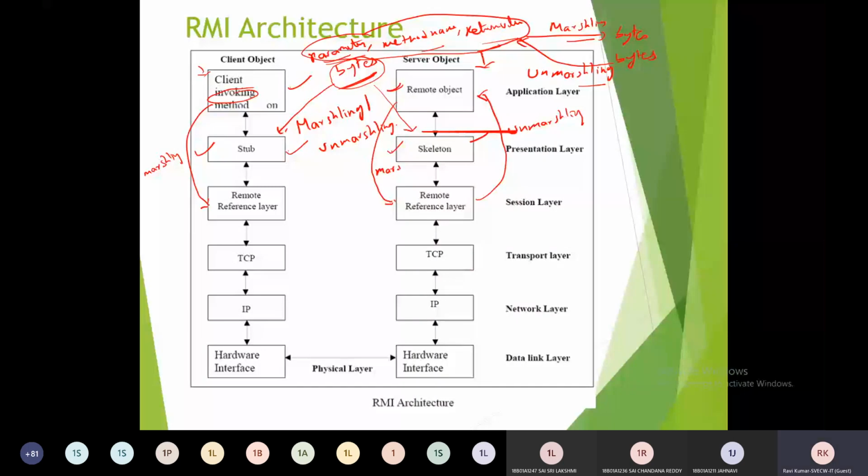After receiving the information over the network, the return value has to be converted again into the relevant information which is understandable by the client. So this is called unmarshalling.